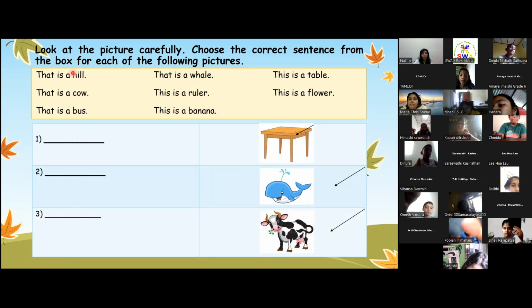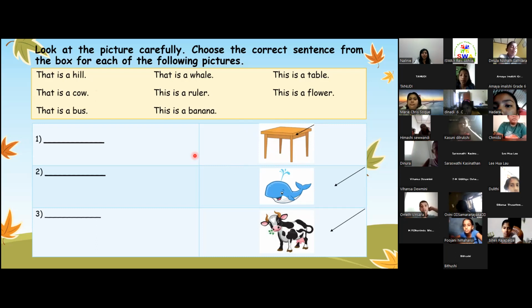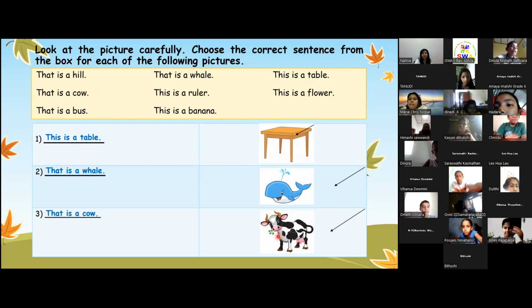You have to match these sentences to these pictures. So let's see. What do you think this is? Is it a table? Okay, it's a table. The arrow is near. So this is a table. How about the next one? That is a whale. Yes, correct. And with this one? That is a cow.